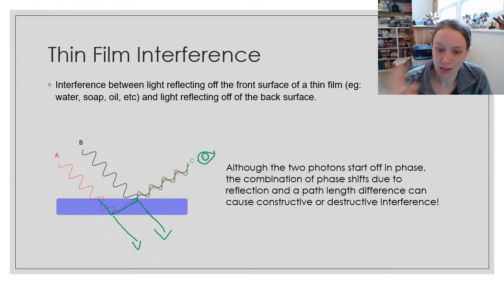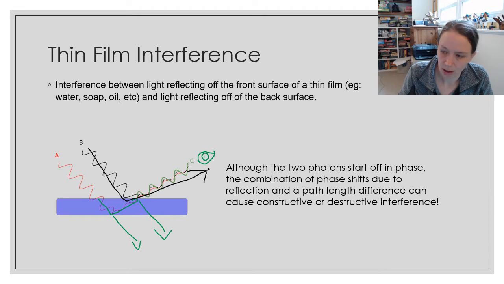The second thing that can impact the phase of the light is the fact that these two rays have different path lengths, right? Ray B here is just going that far, but ray A has to go further by the distance that it travels through the film. So we have a path length, or L, difference because one of those rays is traveling further.